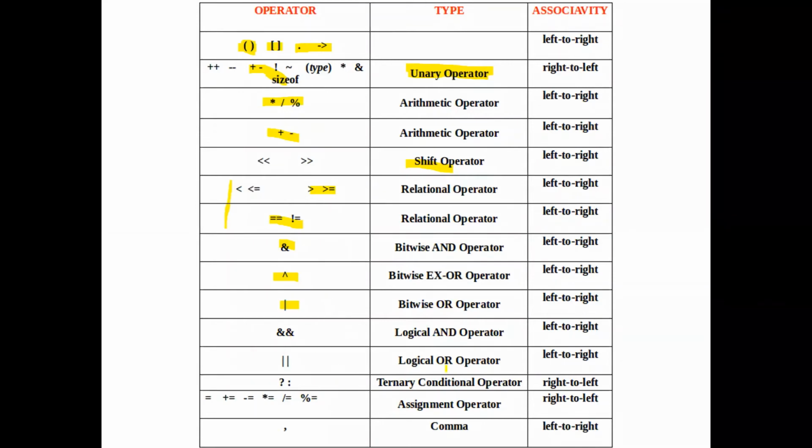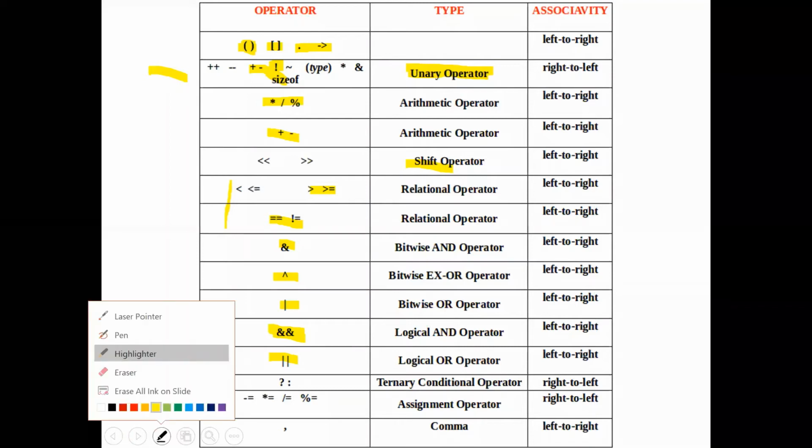Then the logical and operator. So when we are giving only one ampersand, it is bitwise and. When we are giving two ampersands, you know, it is logical and. Logical and, logical or, these two are having lower precedence than the bitwise operators. And one more thing is logical not, which is again a unary operator. You see at the top, the unary operator logical not is having higher precedence.